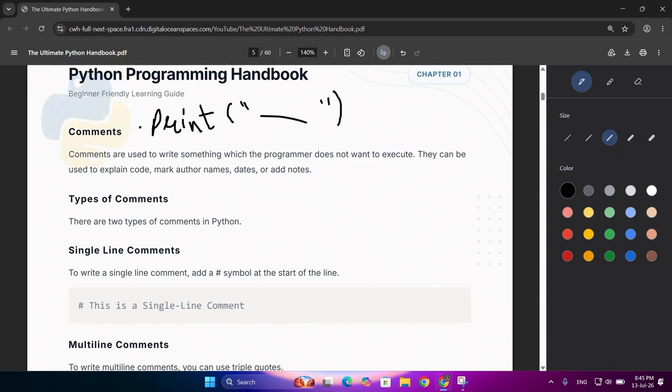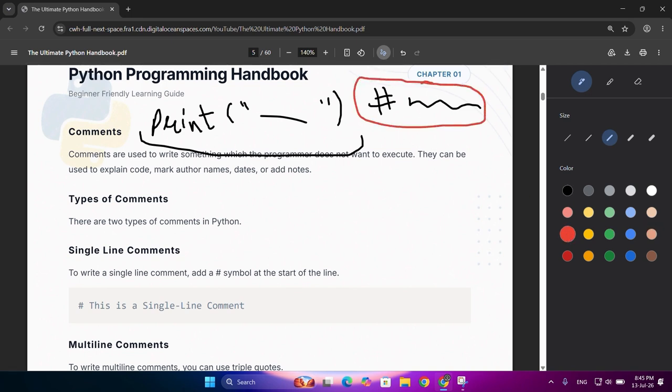We want the compiler to run this line only. Some comment is there, and we don't want this part to run. So this part is known as a comment.